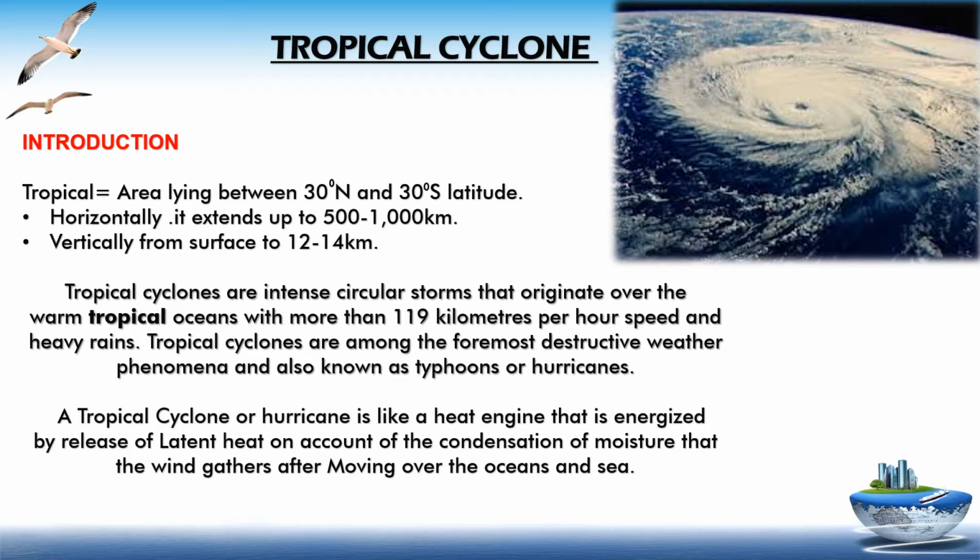Tropical cyclones are intense circular storms that originate over warm tropical oceans, with winds of more than 119 km per hour and heavy rains. Tropical cyclones are among the most destructive weather phenomena, also known as typhoons or hurricanes. A tropical cyclone is like a heat engine that is energized by the release of latent heat on account of the condensation of moisture that the wind gathers after moving over the ocean and sea.